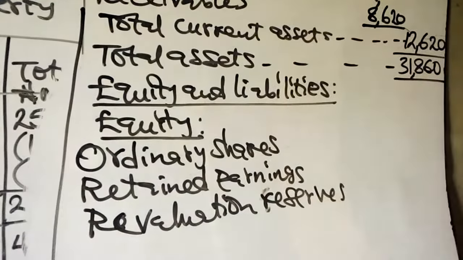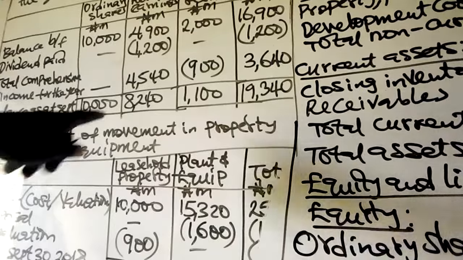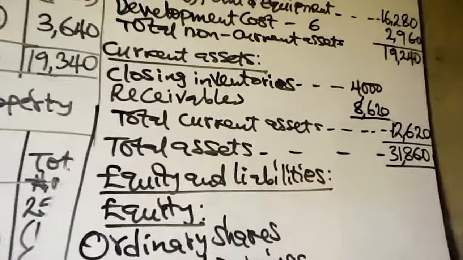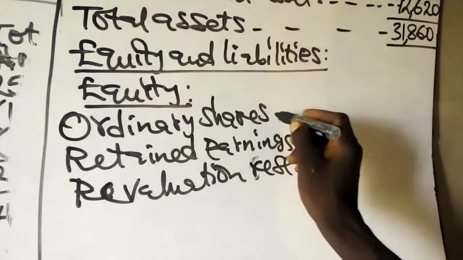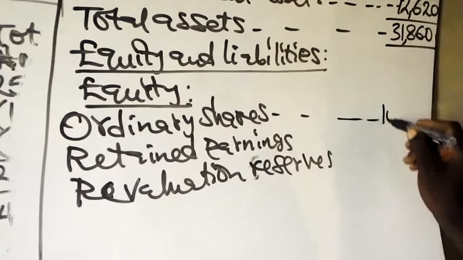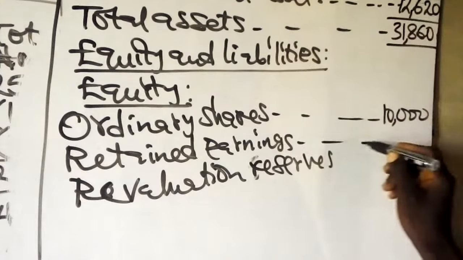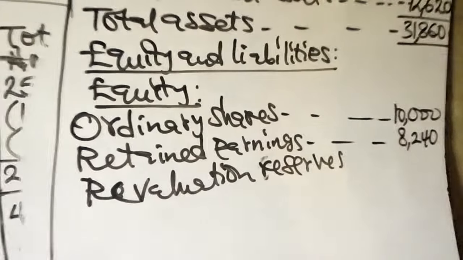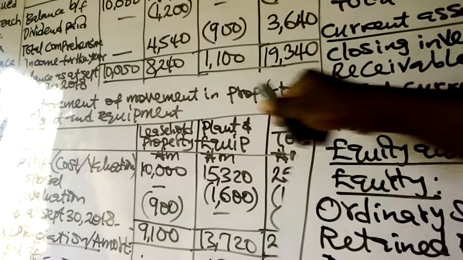Now, the ordinary shares in the statement of changes in equity is 10,000, while retained earnings is 8,240. Then the third one is revaluation reserves, which is 1,100.